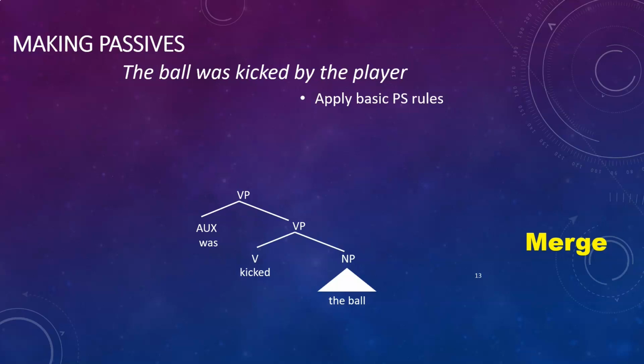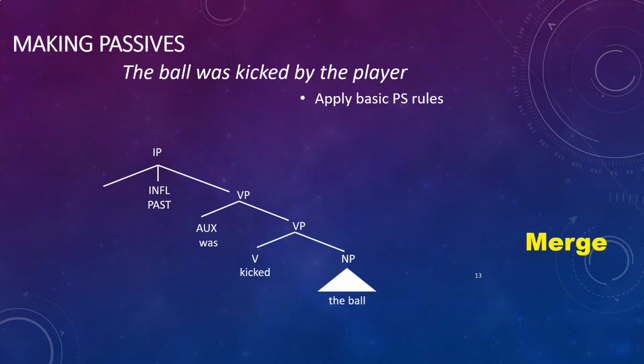And this is a passive auxiliary, as I already mentioned. Then we're going to take our inflection node and merge that with our verb phrase to create an IP. And note that in this case, the tense we're dealing with is the past tense. And we can see that on the verb "was", which is a past tense form of the verb "to be".